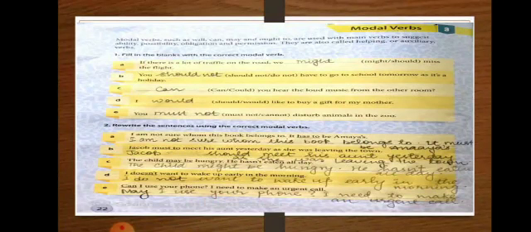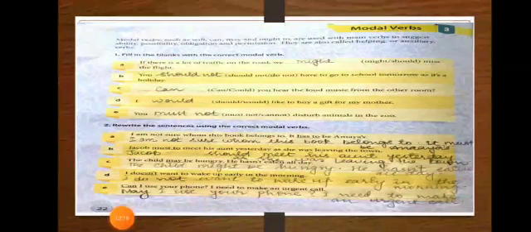Fourth one, I does not want to wake up early in the morning. With I, we use do not. This you already know that I do not want to wake up early in the morning. Next, can I use your phone? I need to make an urgent call. May I use your phone? I need to make an urgent call.